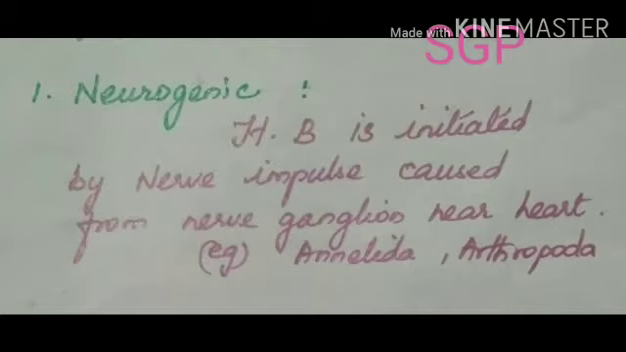First, the neurogenic heartbeat. In animals with an open circulatory system, the heartbeat is initiated by nerve impulses from a nerve ganglion situated near the heart. Examples are invertebrates, especially Annelida and most arthropods, which have this type of neurogenic heartbeat.